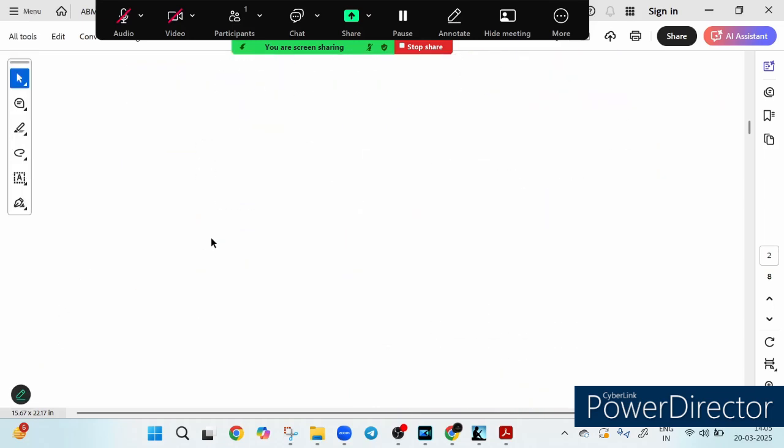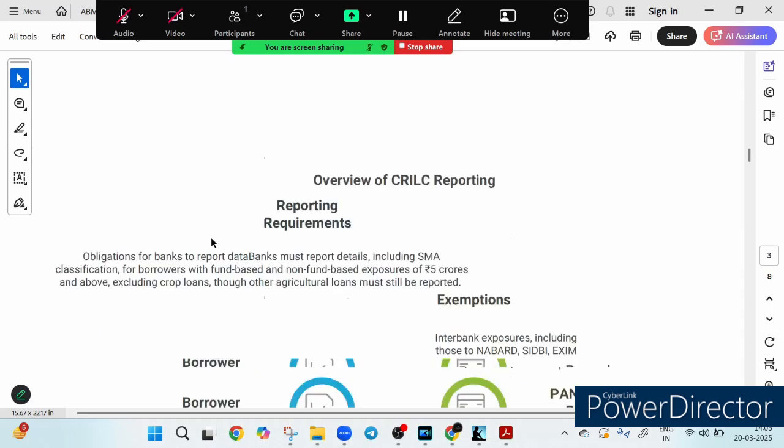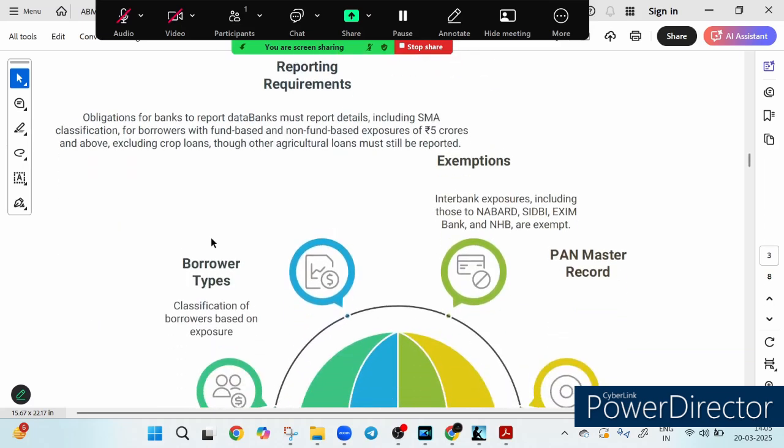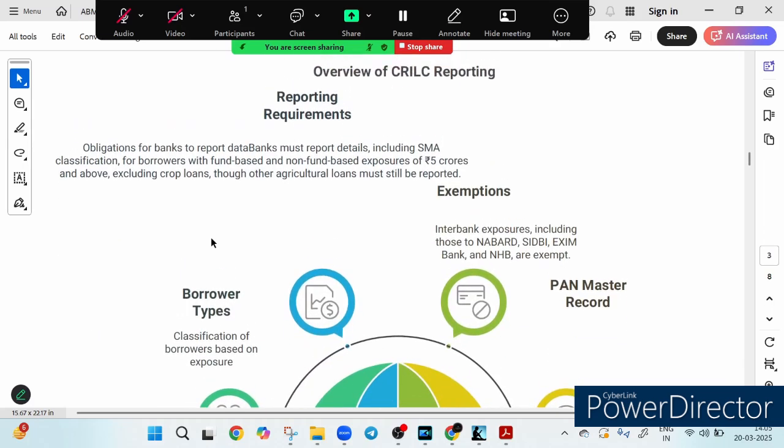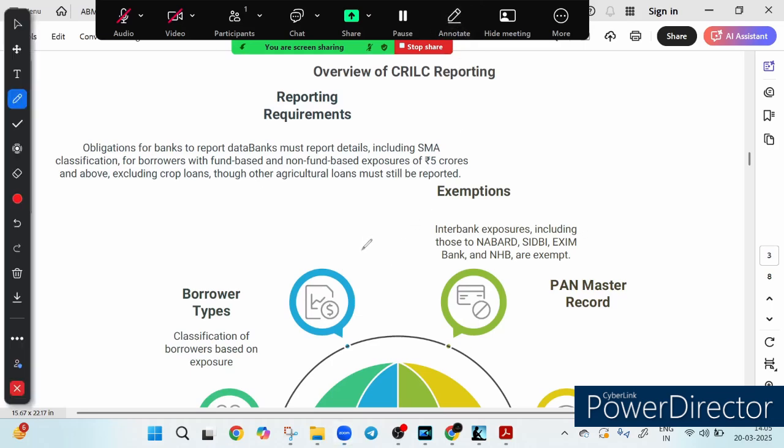Now let's shift our focus to our next topic, which is none other than the overview of the CRILC. CRILC is a very important topic, and let me explain each and every part of it. So let's break down the CRILC reporting system, which is a very critical tool for managing large borrower risk. First of all, large borrower risk is involved. So first thing, what is CRILC? The full form is, let me write down the full form.